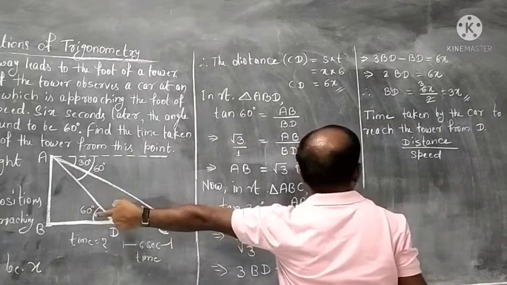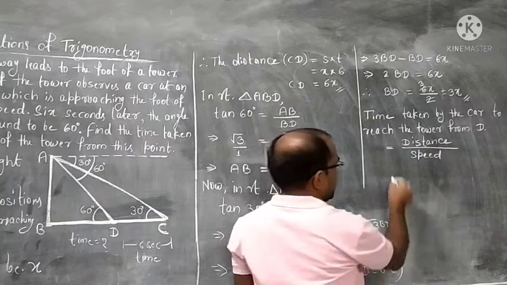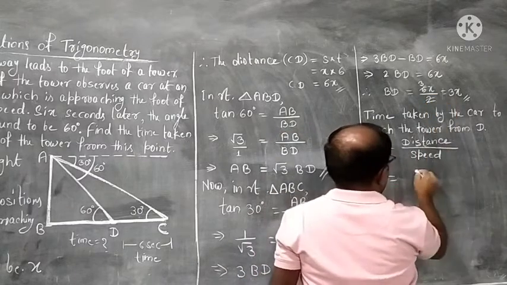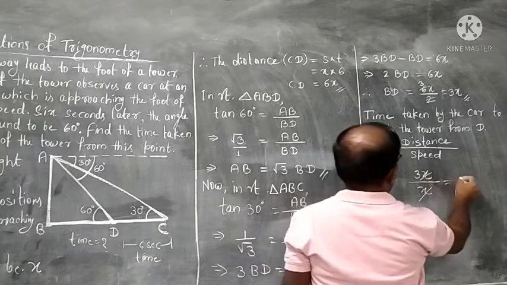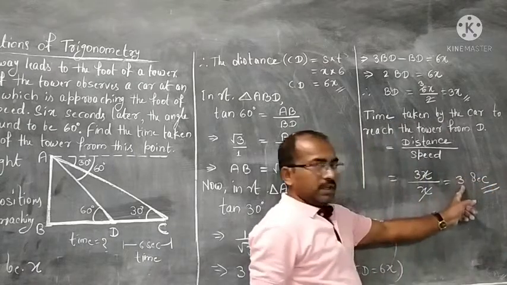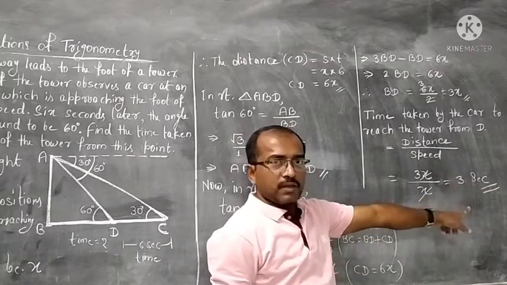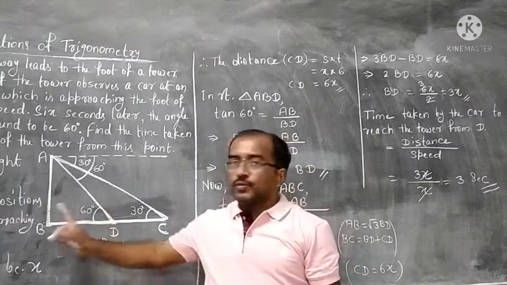It has to reach the tower in how much time? Time is equal to distance by speed. Distance is BD, that is 3x, and speed of the car is x. Time was given in seconds. So, here what we got? 3, that we will mention seconds. So, the car will take only 3 seconds to reach from D to B.